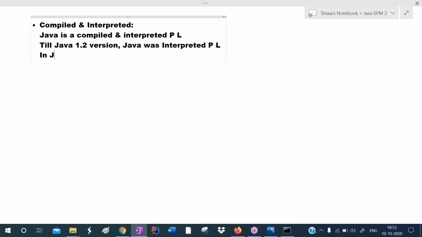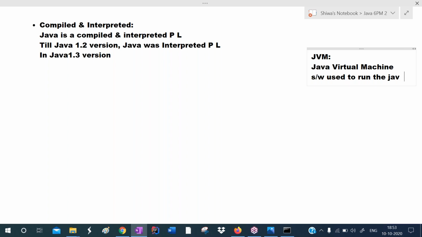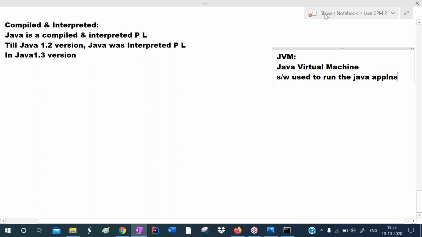In Java 1.3 version, they added a JIT compiler to the JVM's execution engine. I already told you, who is responsible to run the Java application? JVM. JVM stands for Java Virtual Machine. This is one software. JVM is a special software used to run the Java applications. So to run the Java applications, we are using one special software that is called JVM.